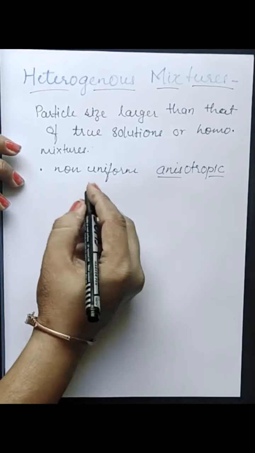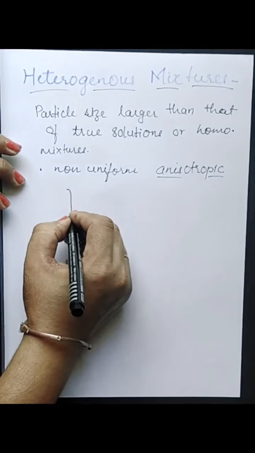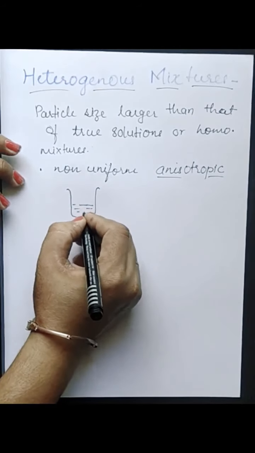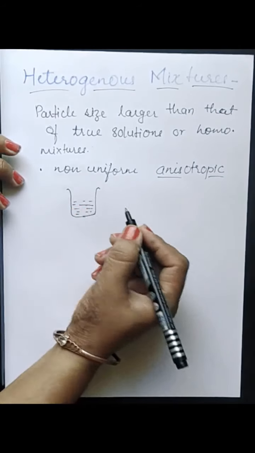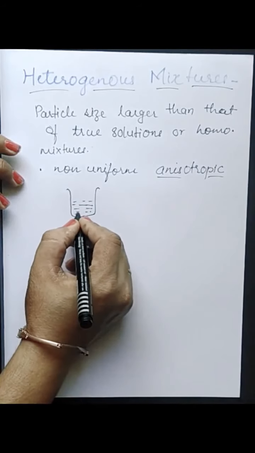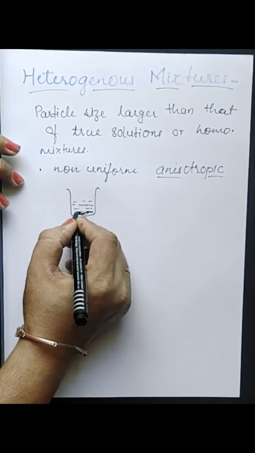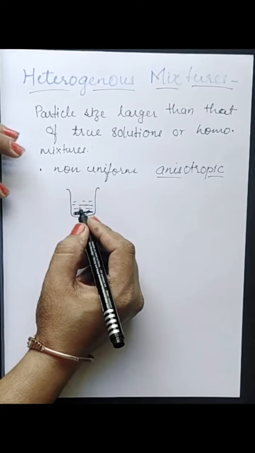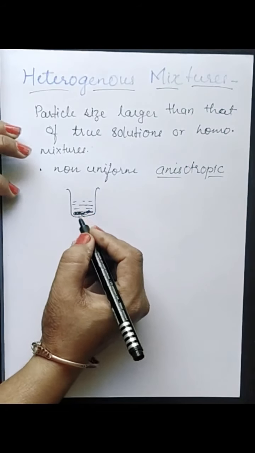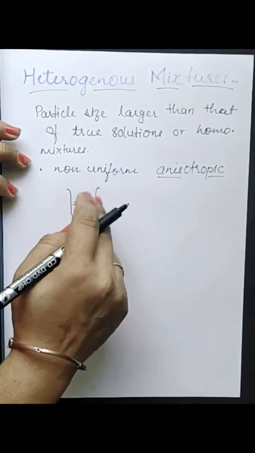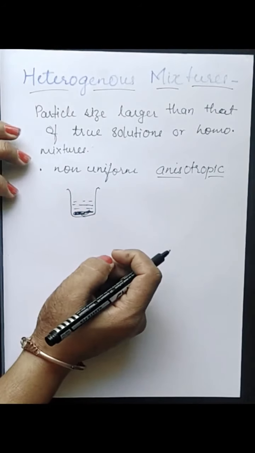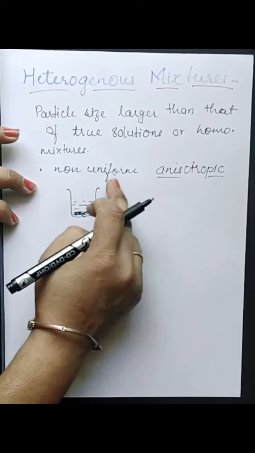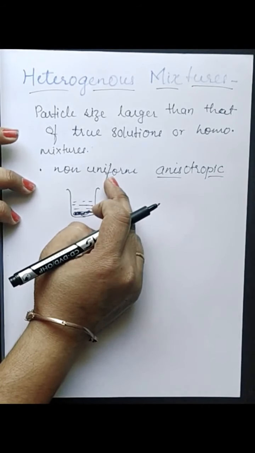For example, if we take a soil solution or chalk powder in water, the chalk powder after some time will settle down. So properties will not be uniform throughout; they will be different in different parts of the solution. Such mixtures have non-uniform properties.